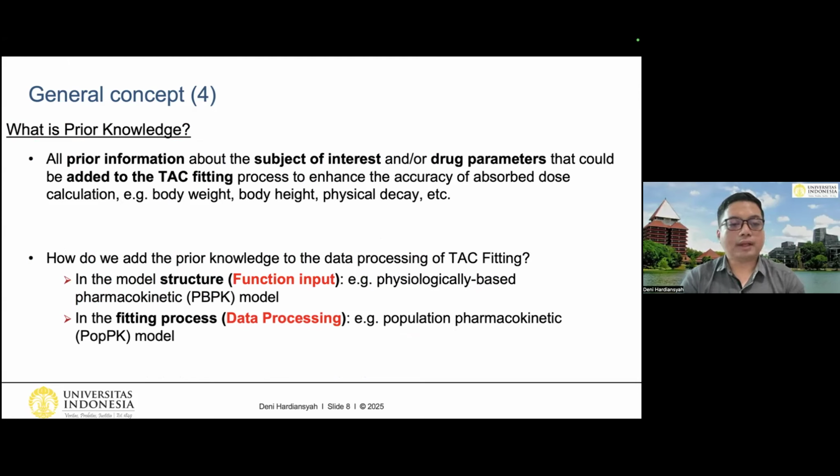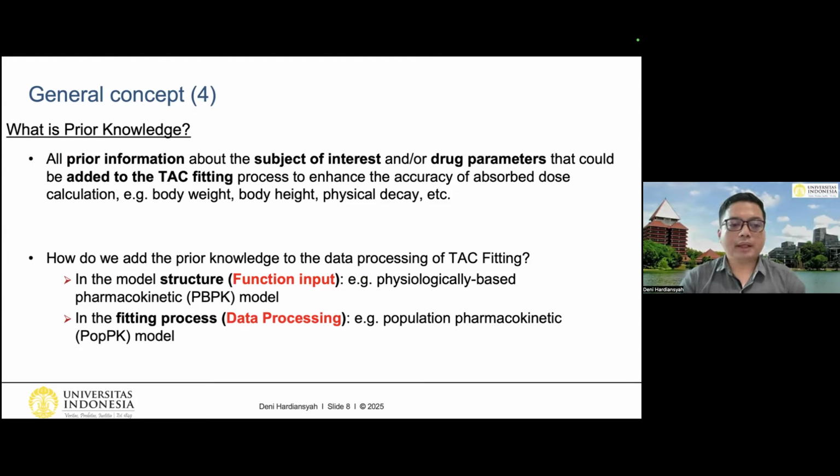So several pieces of information or prior knowledge that we can use from the patient, such as the body weight, the body height, physical decay, and etc. But how do we add this prior knowledge to the data processing of TAC fitting? So we can add it to two different parts of the TAC modeling.